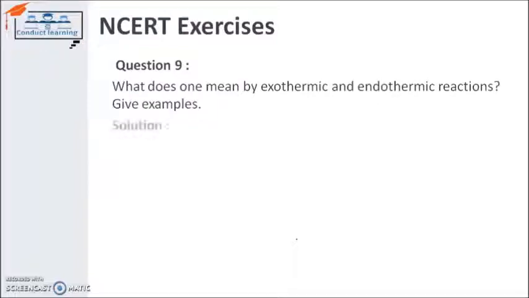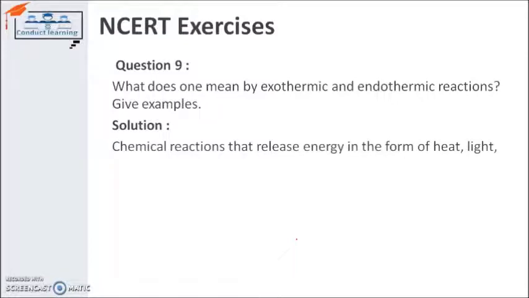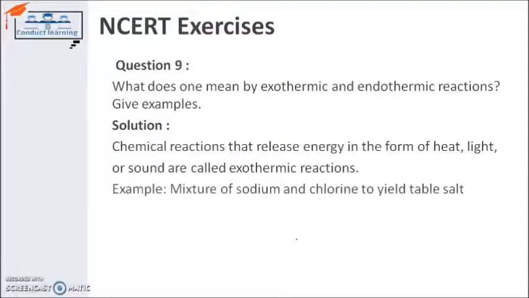You can use any of the two, but here for an exothermic reaction we are simply taking the example of sodium and chlorine giving us salt: Na plus half Cl2 gives us NaCl, salt, plus heat.